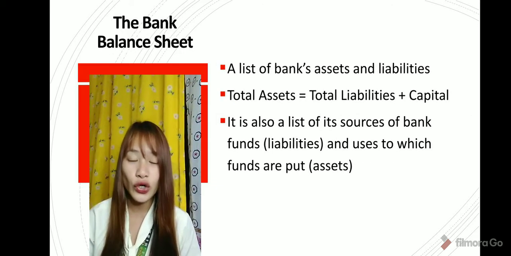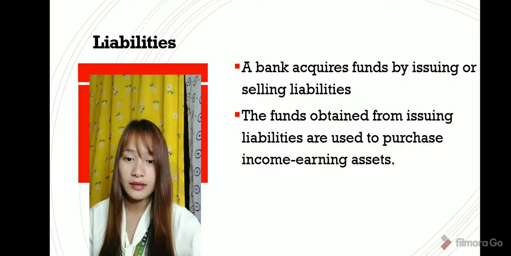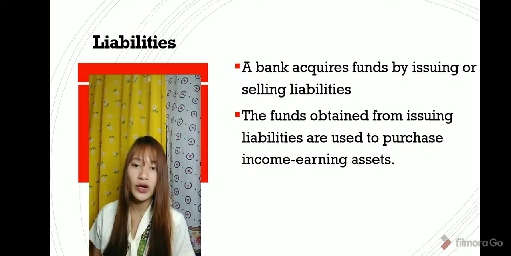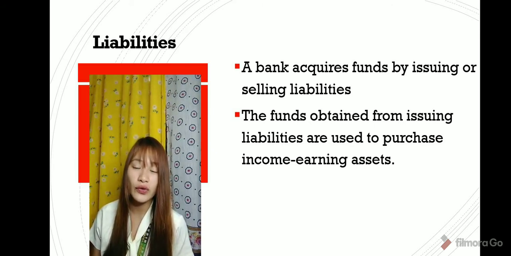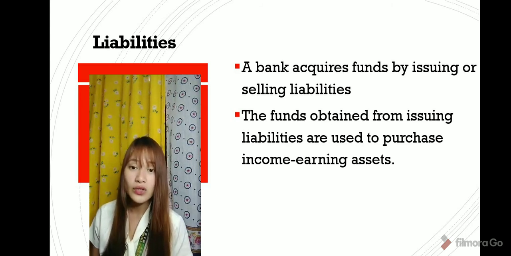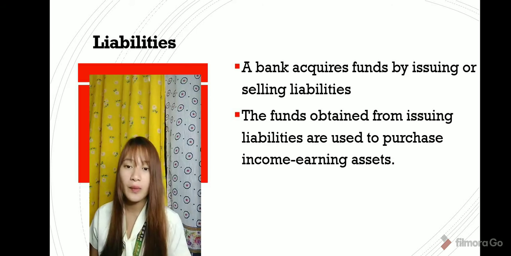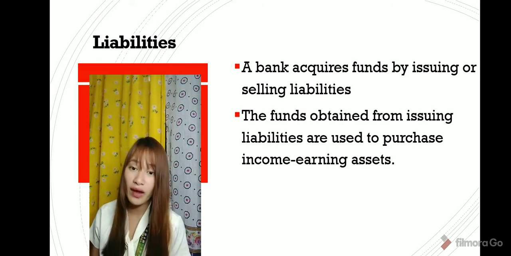The correct equation of the balance sheet is that total assets must be equal to the sum of total liabilities plus capital. A bank acquires funds by issuing or selling liabilities such as deposits. These deposits are considered a source of funds by the bank. The funds obtained by issuing securities can be used to purchase income earning assets or investments such as buying buildings. That building can be used for manufacturing a product or for rent.